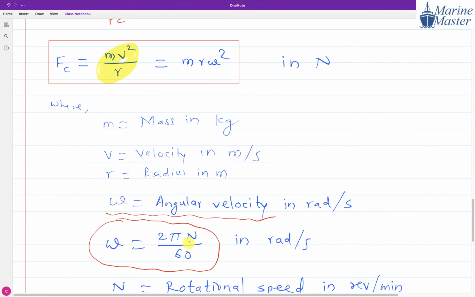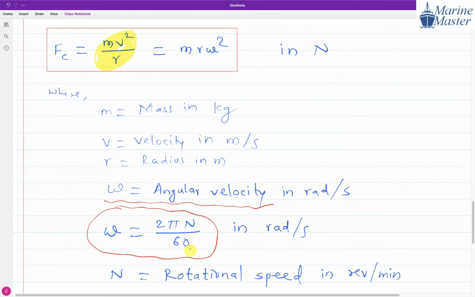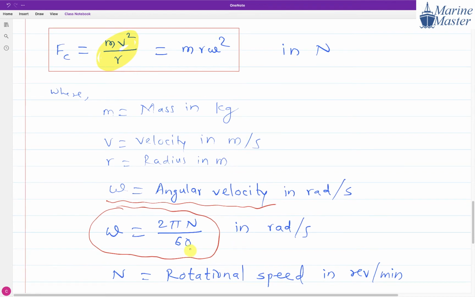And what is meant by n? N means rotational speed. Means how many revolutions per minute that object is going to make. So please write down this discussion of the Fc.